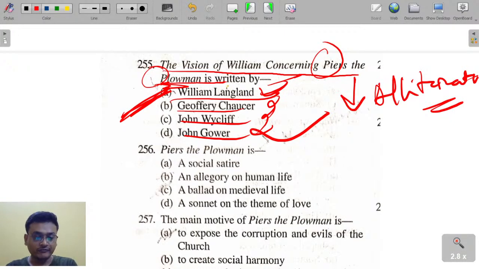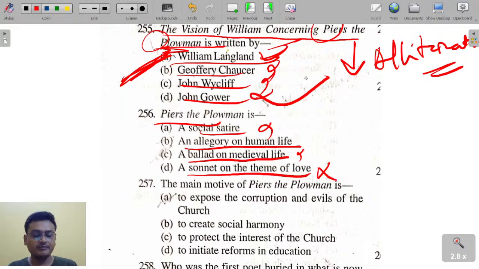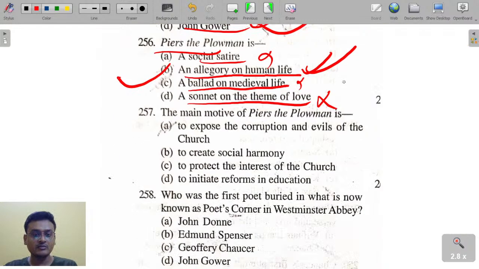The vision of William concerning Piers the Plowman was written by William Langland. Piers the Plowman is actually a social satire, an allegory on human life, a ballad on medieval life, a sonnet on the theme of life. What is Piers the Plowman? Piers the Plowman here is actually an allegory on human life.